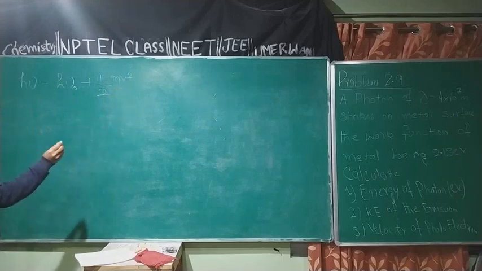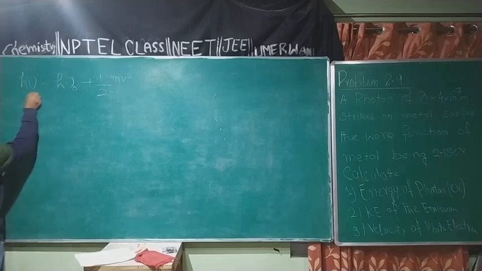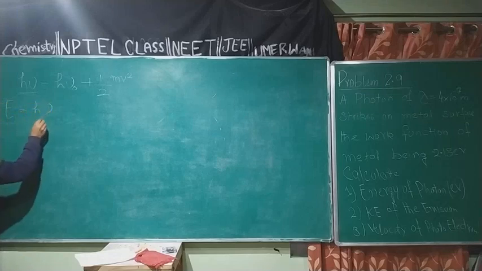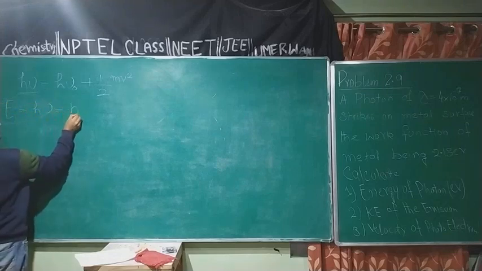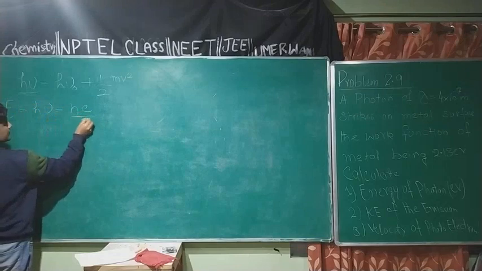Now, given the wavelength of radiation, first I need to calculate the energy of the photon, h nu. I will calculate E, the energy of photon. E is equal to h nu, so I will write E is equal to hc by lambda.